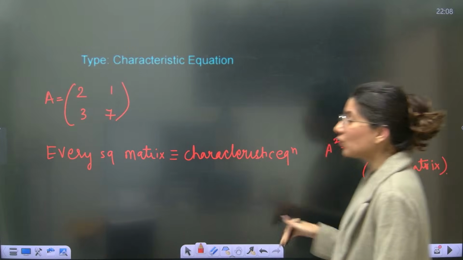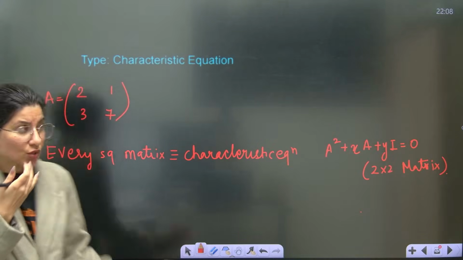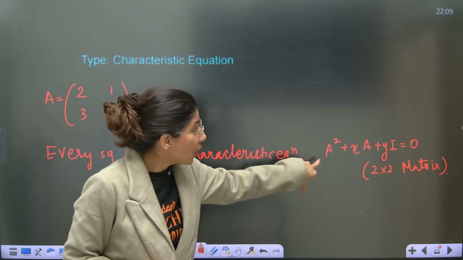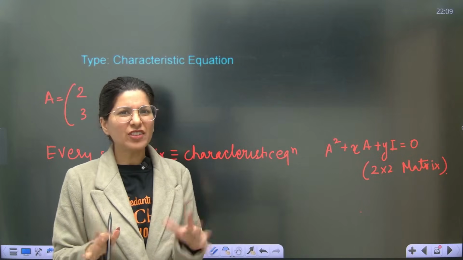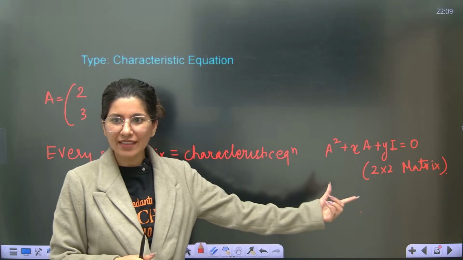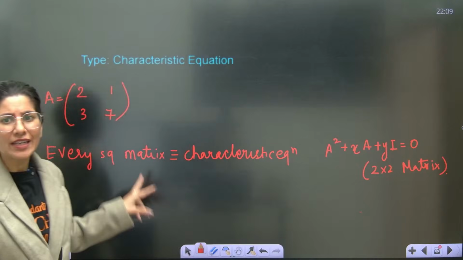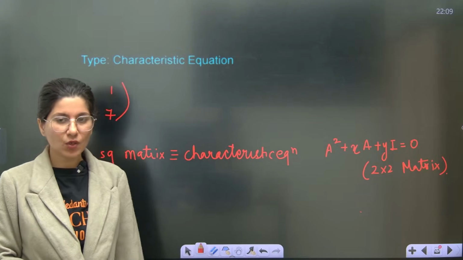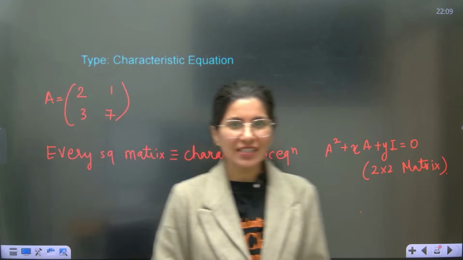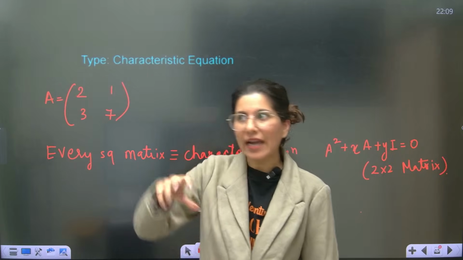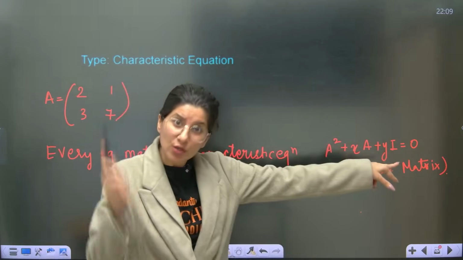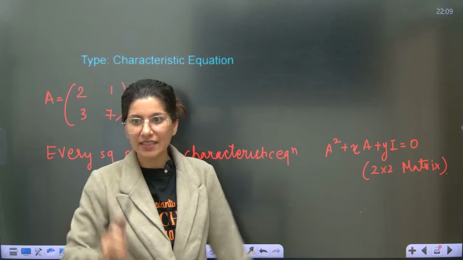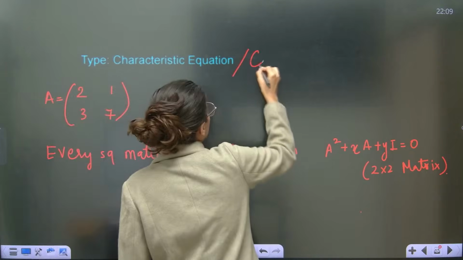So a 2 cross 2 matrix will have its own quadratic equation, but we don't call it a quadratic equation. We call it the characteristic equation of order 2, of degree 2. Okay. So there are some questions which say that you have a matrix and this characteristic equation is also given to you. You just have to calculate the values of x and y. Cayley-Hamilton, yes, this is also called Cayley-Hamilton. Okay.